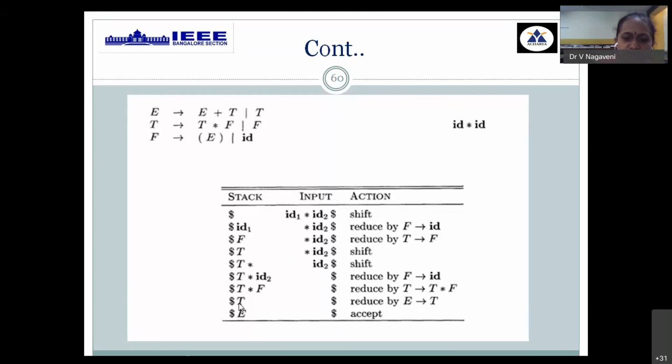Then only T is left, no characters are there in the input buffer. Then this T is reduced by the LHS variable A, which is the start symbol of your grammar. Then we call the acceptance function. This is how shift reduce parsing works.